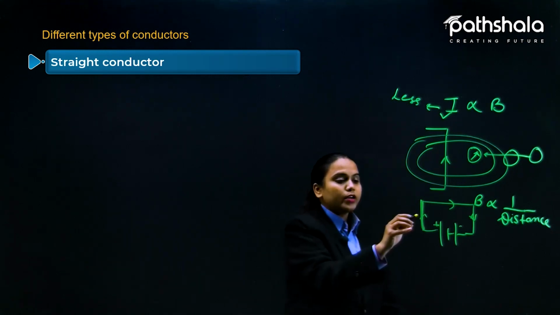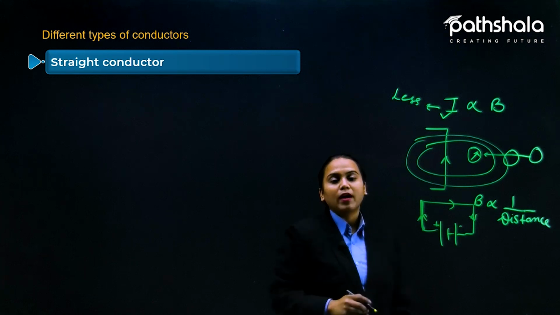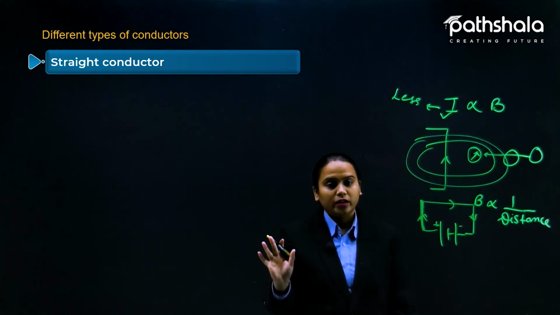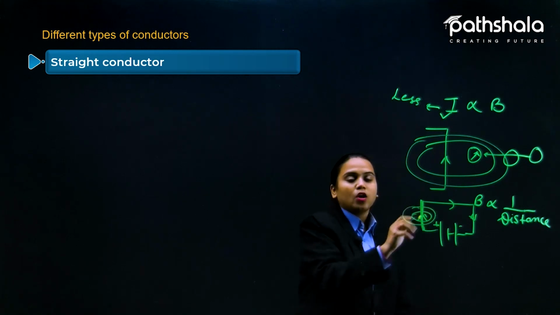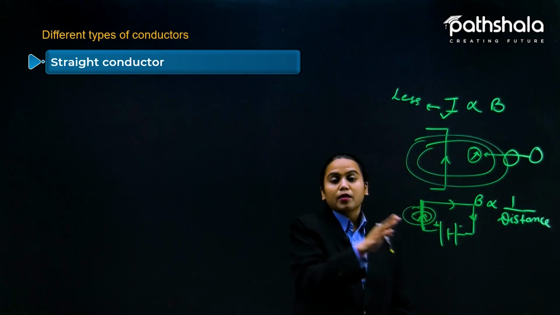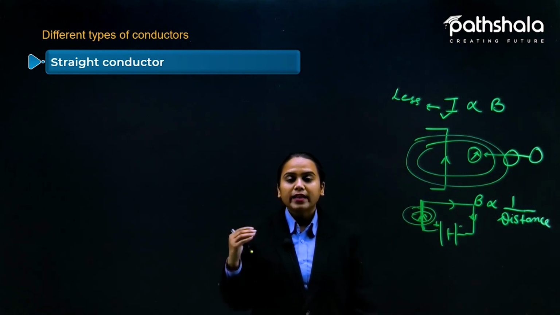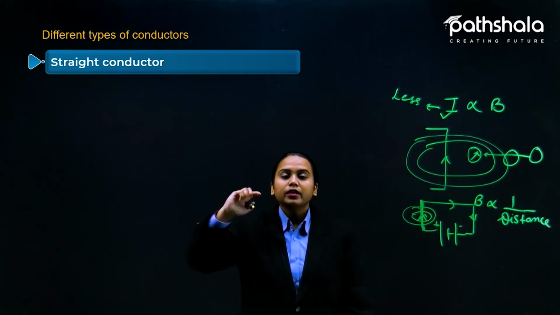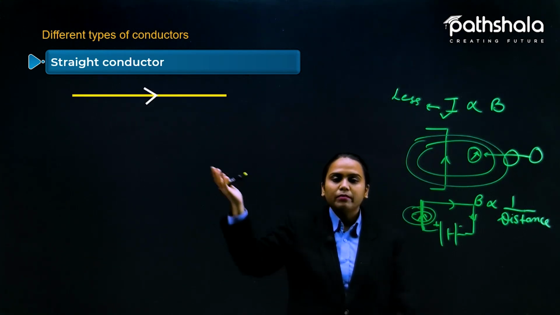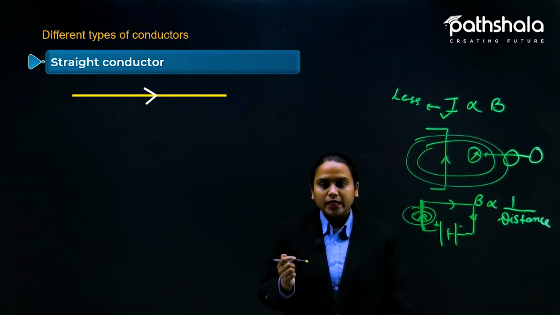So current is flowing in a straight wire right now. Accordingly, it is making the magnetic field around it, like this. That we will discuss in later slides. But what we are seeing here is just the straight conductor. Let me show you with the diagram like this. So that is the straight conductor.